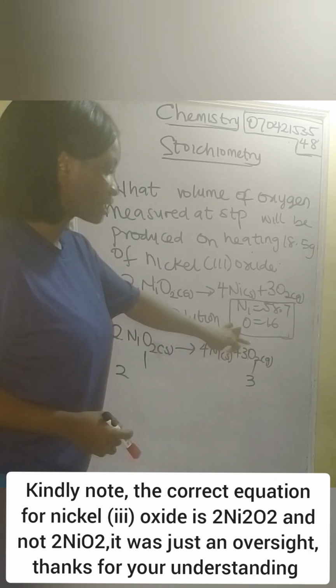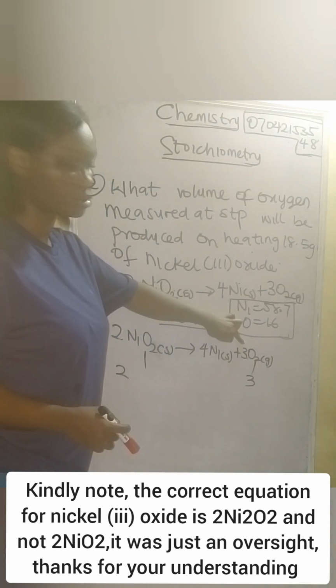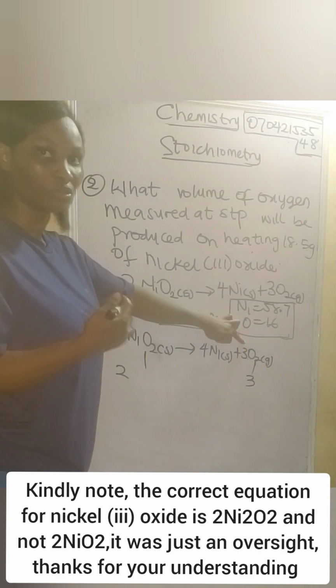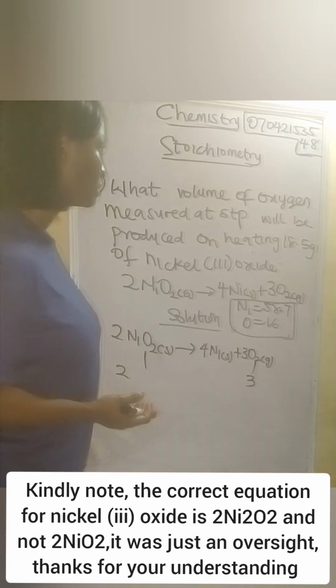Oxygen at XTP is 22.4 dm3. So instead of finding the molar mass of oxygen gas, we are going to be using what? The volume of the oxygen gas at XTP, which is 22.4. Alright, so now let's do that.